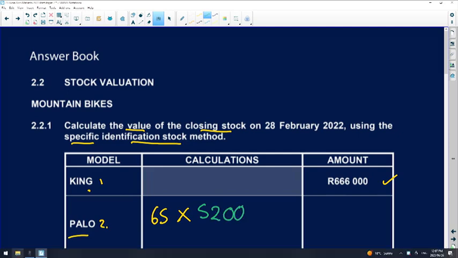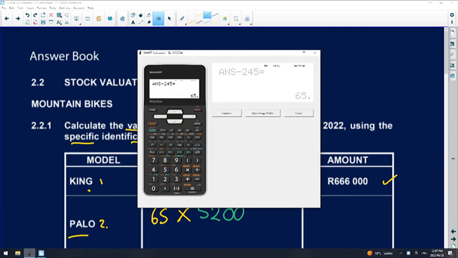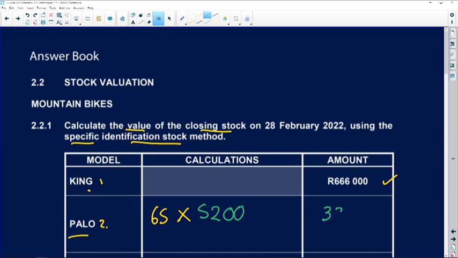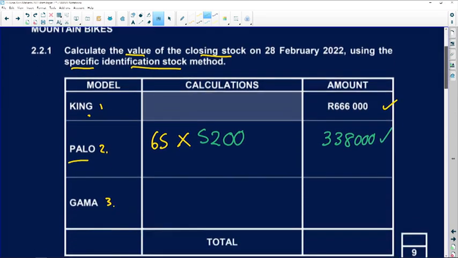Okay, and now I can work out the value of my stock. So 65 times 5,200, and that is giving me 338,000. Okay. Right, let's move on now to the next stock that we're valuing.